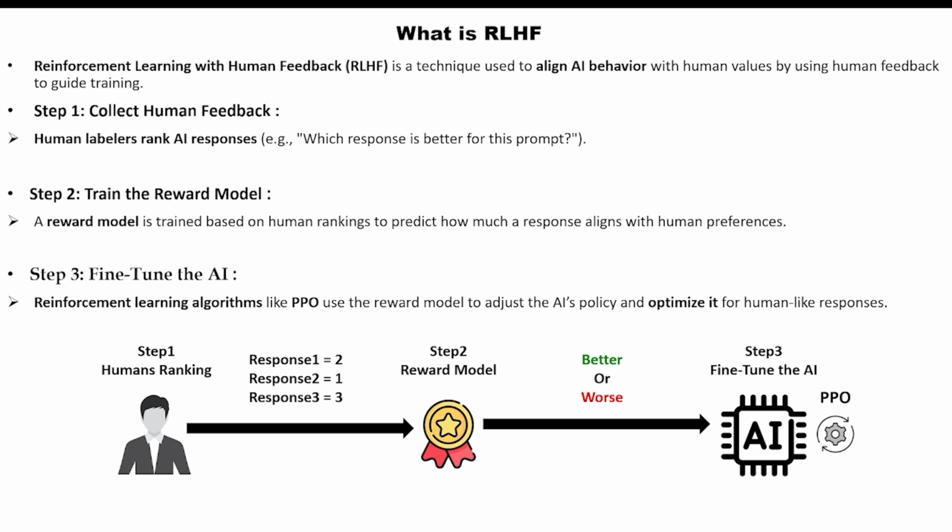This optimization process refines the AI's behavior so that it consistently delivers better responses. So in essence, RLHF helps the AI adapt its behavior by learning from humans what's more preferable and allowing it to improve its responses over time.